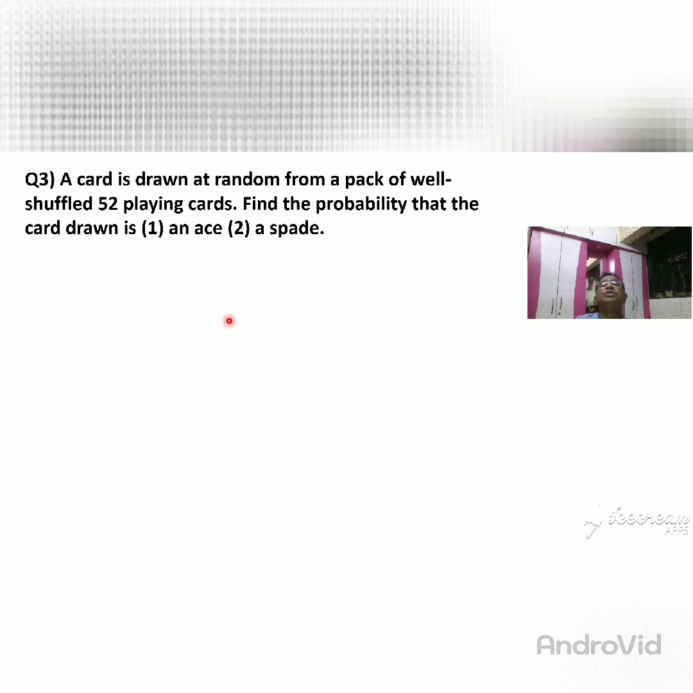So it is drawn at random from a pack of well-shuffled 52 playing cards. Find the probability of the given events: an ace, a spade. You have to write that probability. First you write the sample space. All of you know that a pack of playing cards has 52 cards. So what will be the sample space? 52. We write S for the sample space, and n(S) is equal to 52.